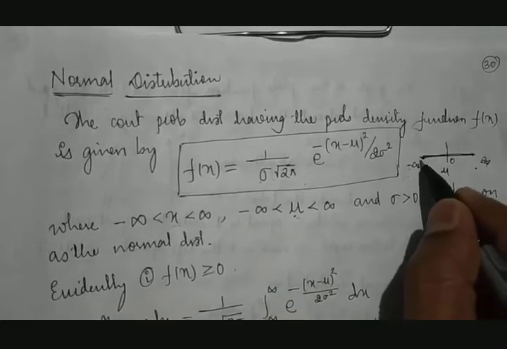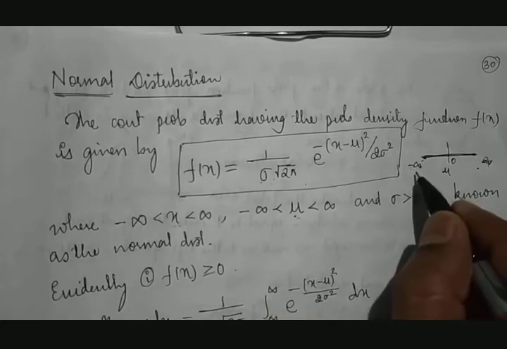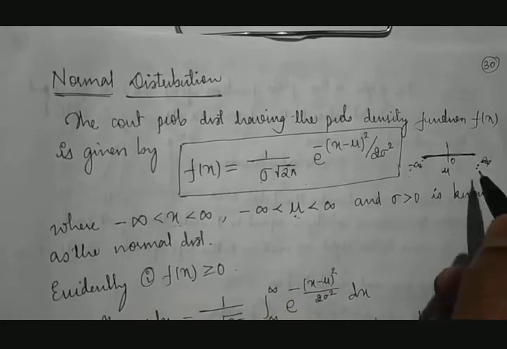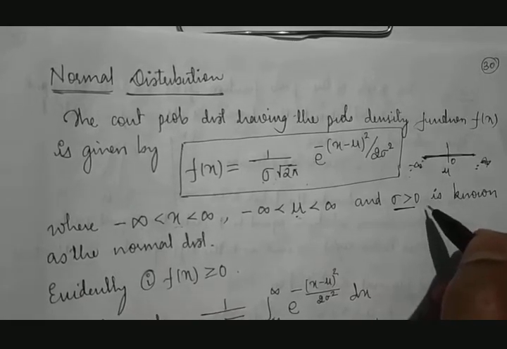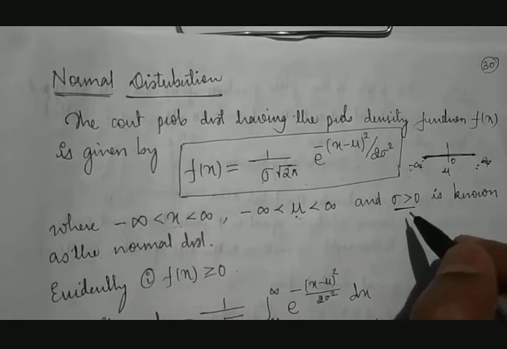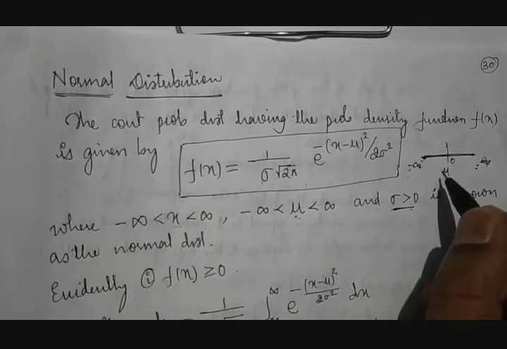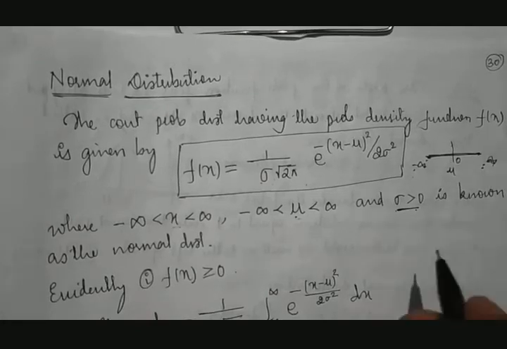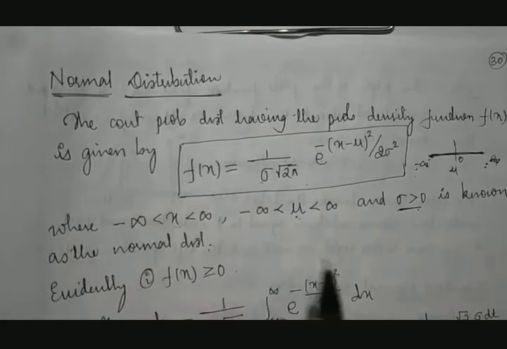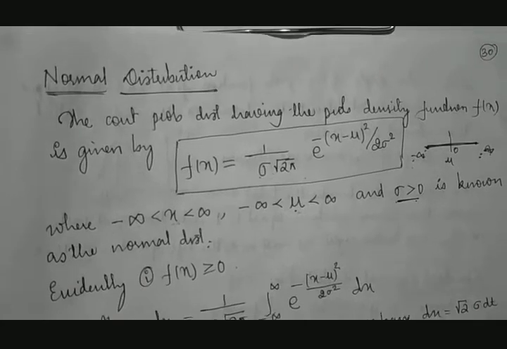Mean will also lie between minus infinity to plus infinity if x lies between these two. Then sigma is all the time the standard deviation. All the time the standard deviation will be positive. It cannot be negative. It will be more than 0. This is called the normal probability distribution.